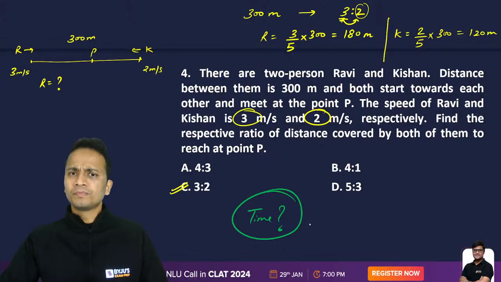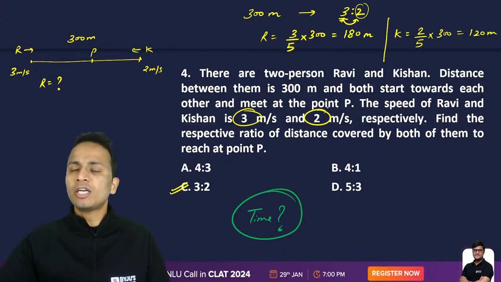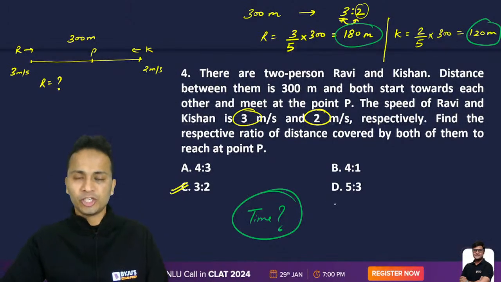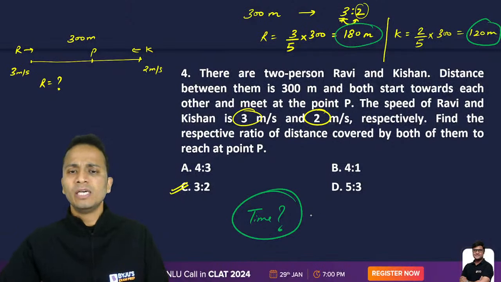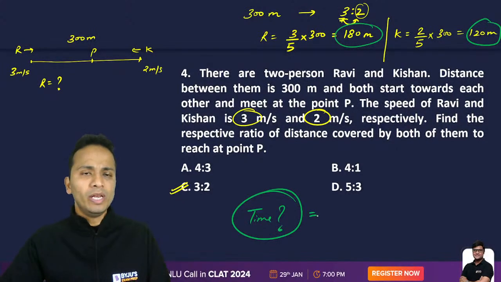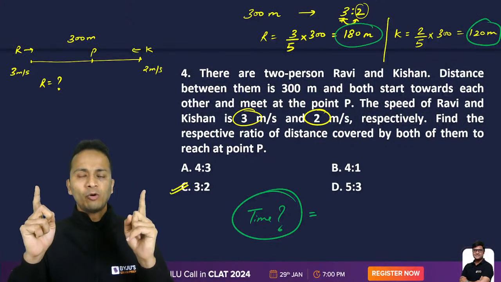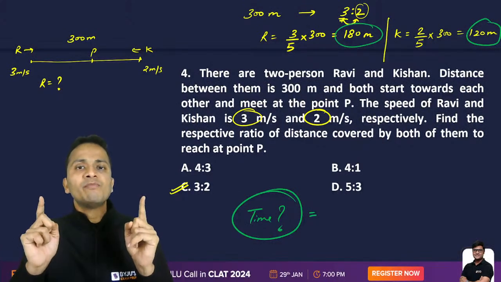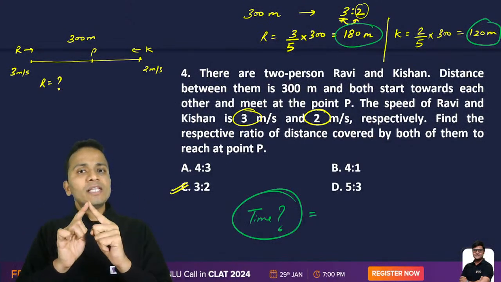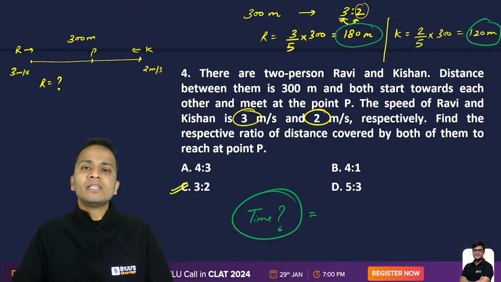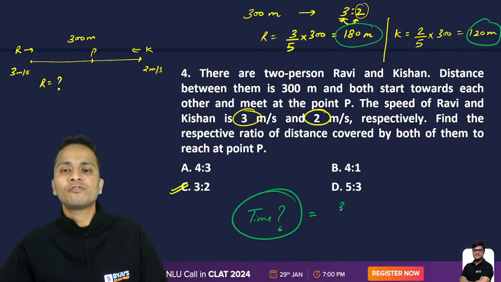Now, let's say you have not calculated the distance traveled respectively by Ravi or Kishan. In that case, what you can do is the time of travel will be the total distance traveled by them. So basically, Ravi and Kishan were at these points. Initially the distance between them was 300 meters, and once they met, the distance between them became 0. So I can say that together they have covered a total distance of 300 meters divided by the speed.